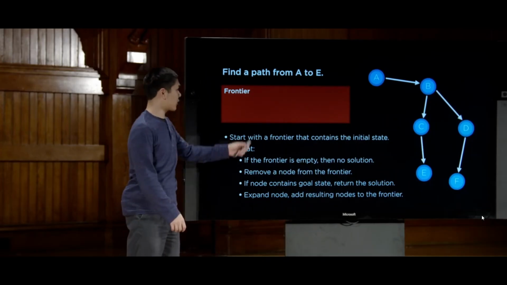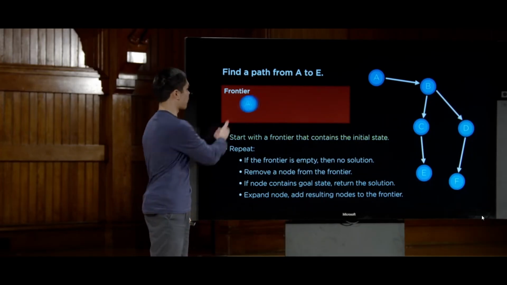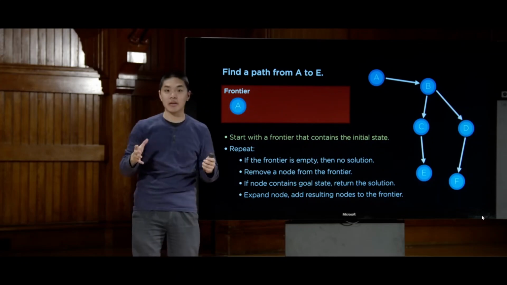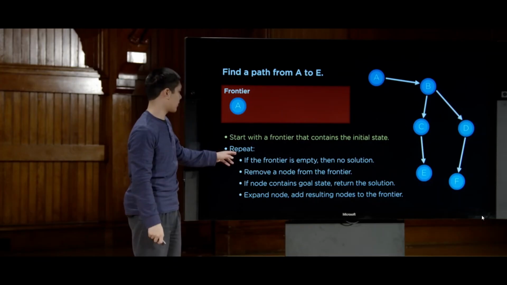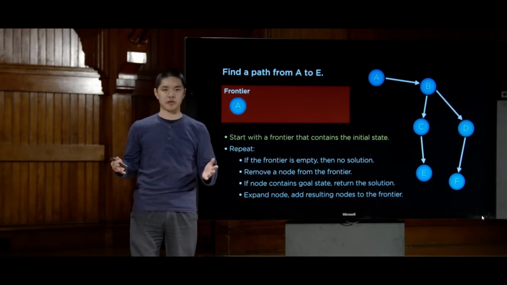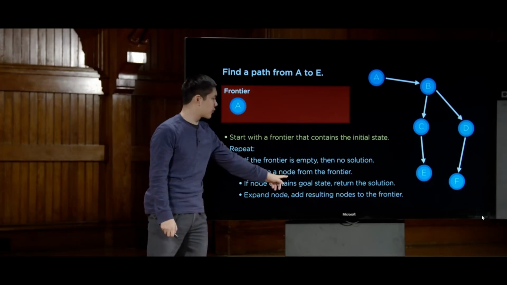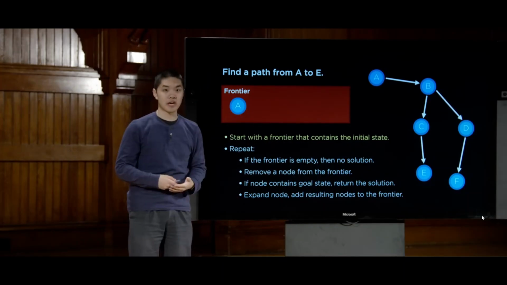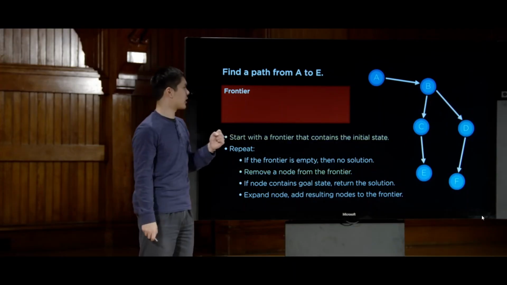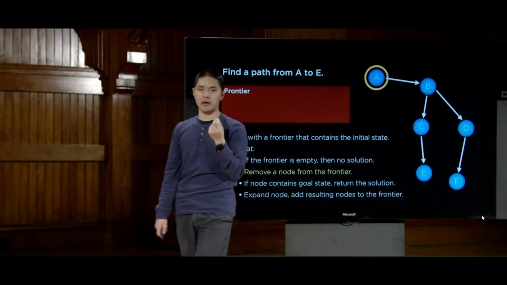Well, we're going to start with a frontier that contains the initial state. This is going to represent our frontier. So our frontier initially will just contain A, that initial state where we're going to begin. And now we'll repeat this process. If the frontier is empty, no solution. That's not a problem because the frontier is not empty. So we'll remove a node from the frontier as the one to consider next. There's only one node in the frontier, so we'll go ahead and remove it from the frontier. But now A, this initial node, this is the node we're currently considering.